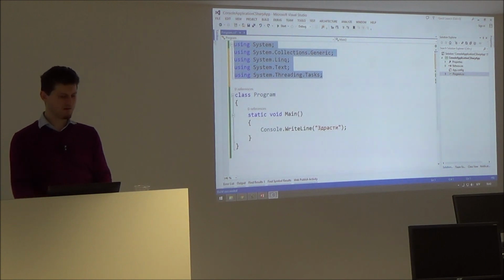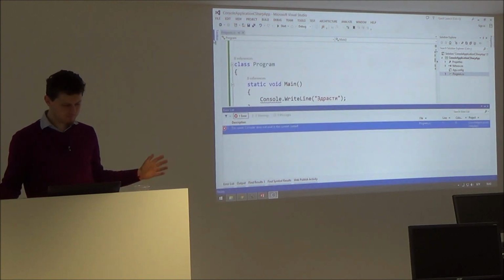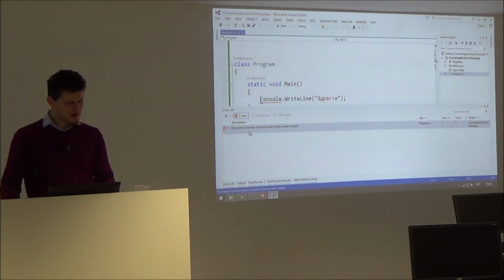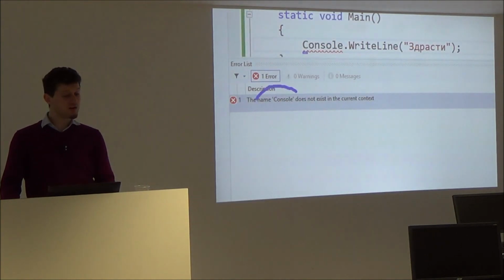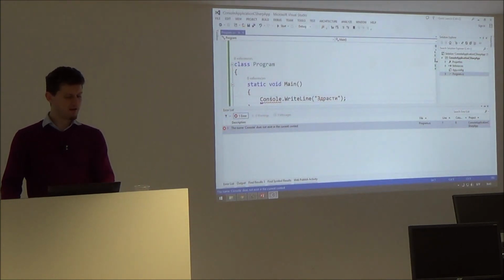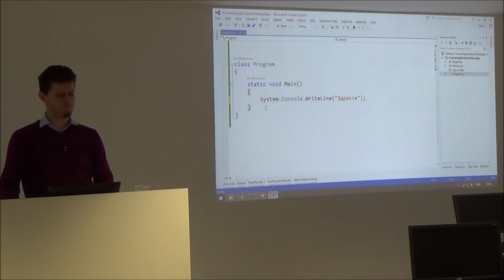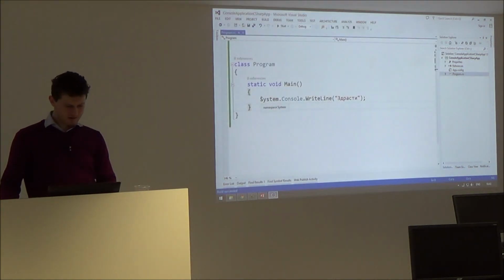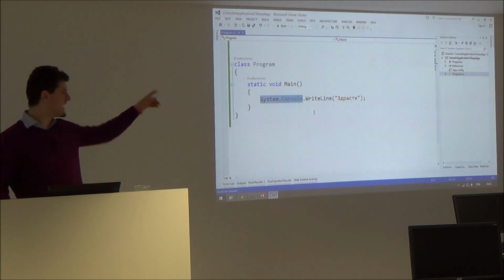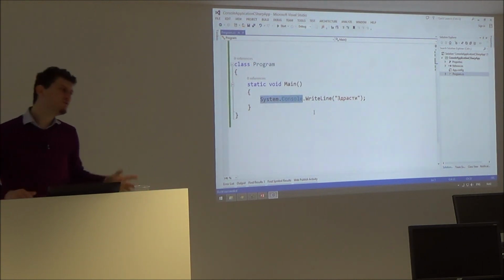See what happens when we delete this. F6. Wow, Console. I don't know what is Console, because Console is System.Console. Sorry for the Cyrillic letters. System.Console. Now it will work. Ctrl F5, it works. System.Console is the full name of this class. What is a class?